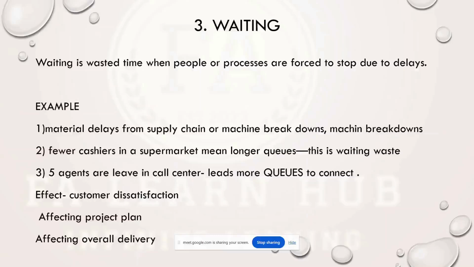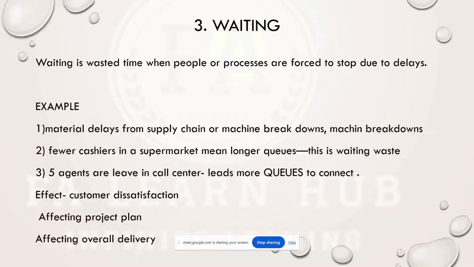As per my project plan, Monday onwards I need to start my assembly process. But before Monday, all the material, BOM parts, bill of material parts, should be available at the company. But due to supply chain delay, I couldn't start my work.